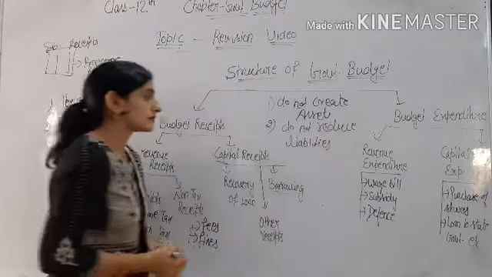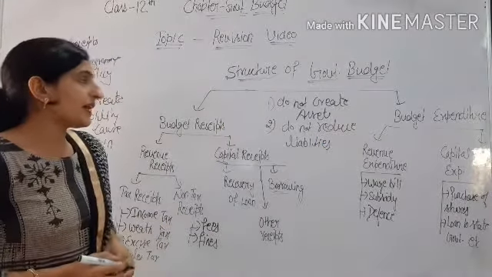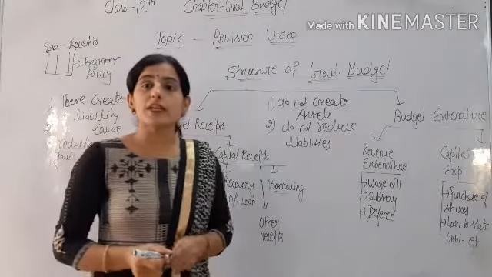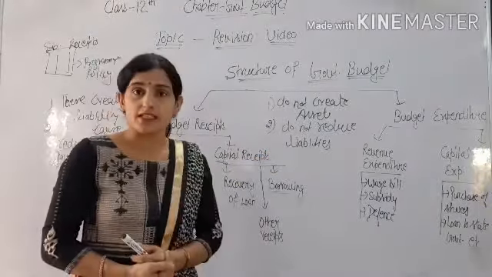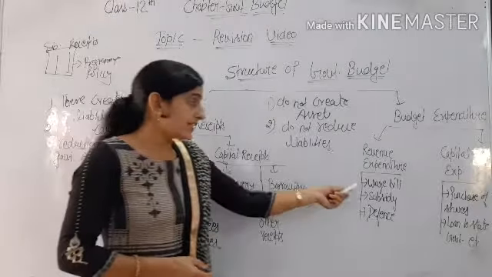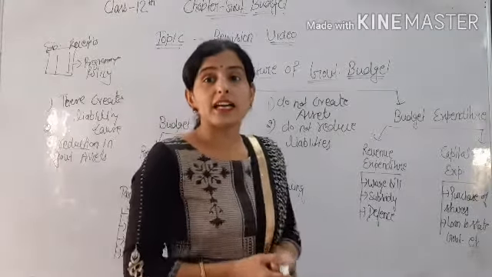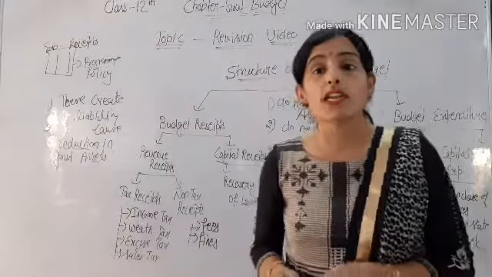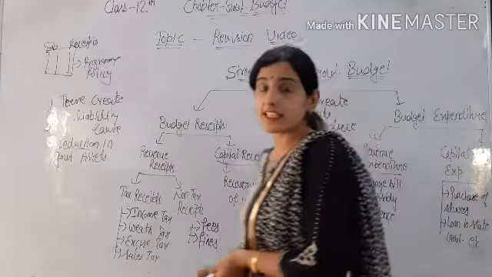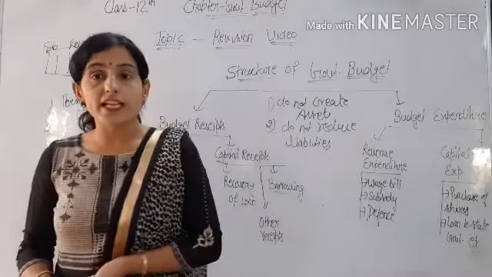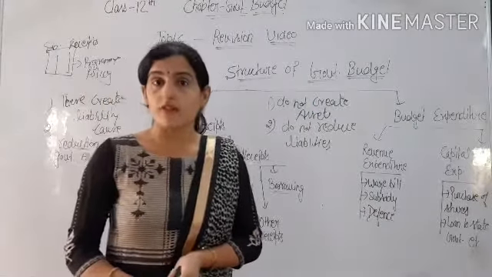So revenue expenditures are those expenditures which have mainly two characteristics: they do not create assets and do not reduce liabilities. For example, the wage bill. Wage bill is the salary that the government gives to government employees, and it is included in revenue expenditure, because by giving salary there is no creation of assets for the government.